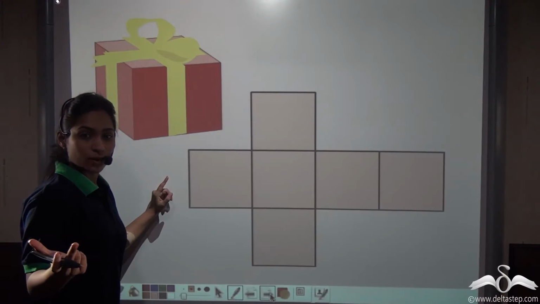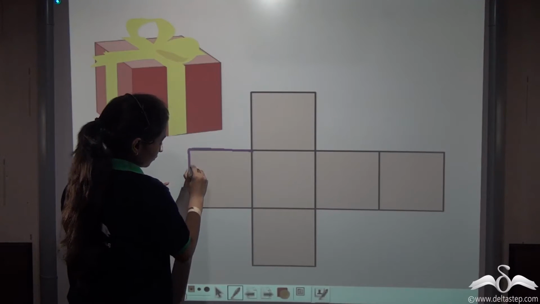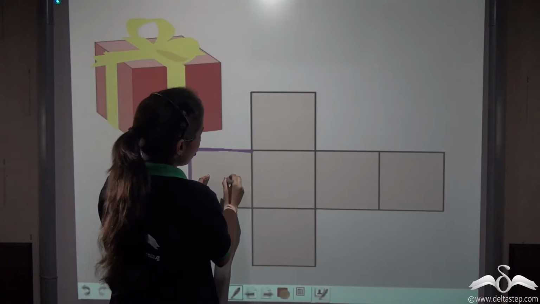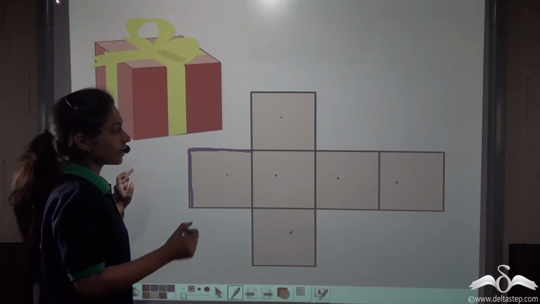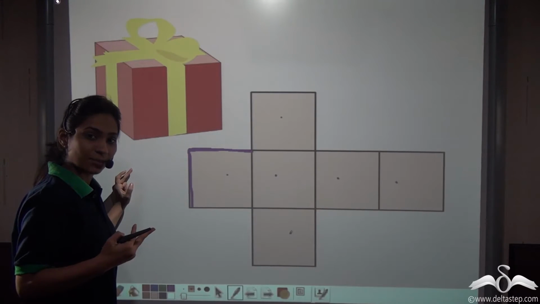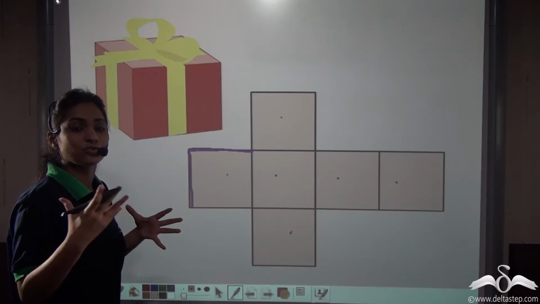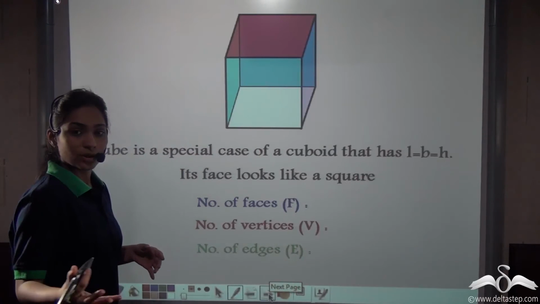Now you know what is a square? It has the same length and the same breadth. So here we can see that there are 1, 2, 3, 4, 5, 6 squares, each having the same length and the same breadth, and the combination of these 6 squares actually combines to form a cube. So what is a cube?